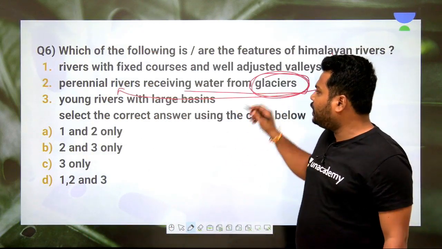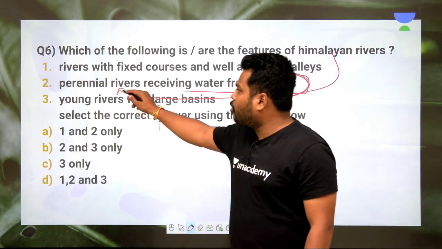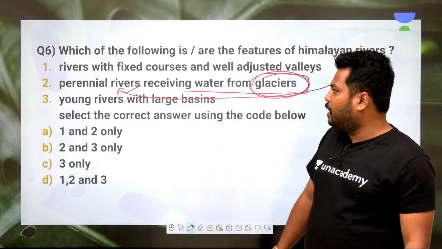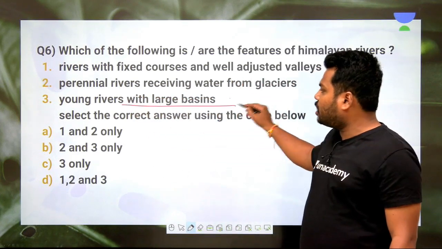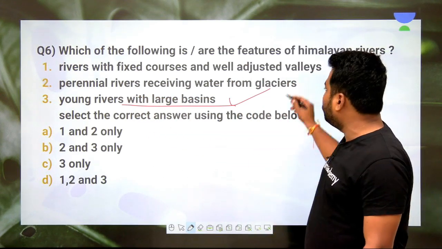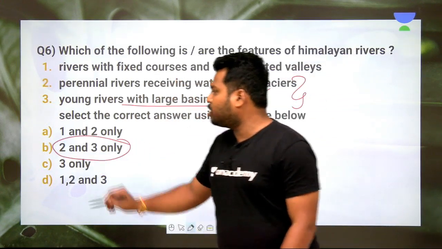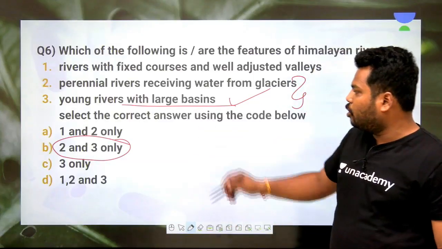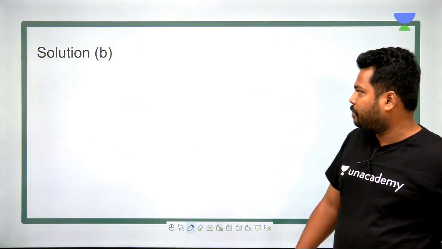Because of melting of glaciers, the river streams have originated, and hence obviously they would be perennial in nature. Clear? And hence they are young rivers with larger basins. This is also absolutely true, and hence wherever you find 2 and 3 as options, that becomes the perfect answer for you, and the solution is B, which is the perfect answer for this question.